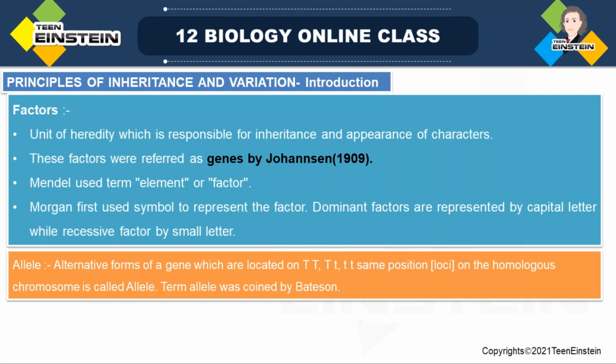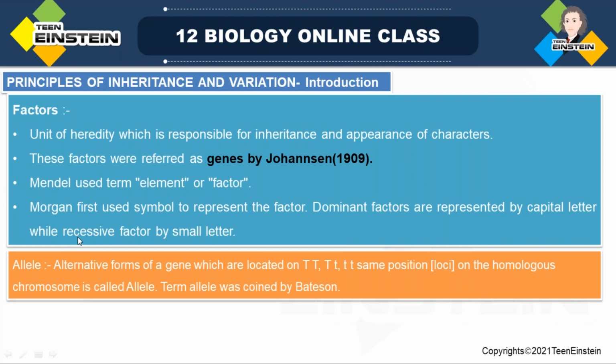Dominant factors are those expressing in the next generation. From parents, if you are producing one generation, some characters will be present in that generation. Those appearing characters are called dominant factors, represented by capital letters. The hiding characters are called recessive factors, represented by small letters. So who started using symbols? Morgan. Note down, Morgan represented it like that.